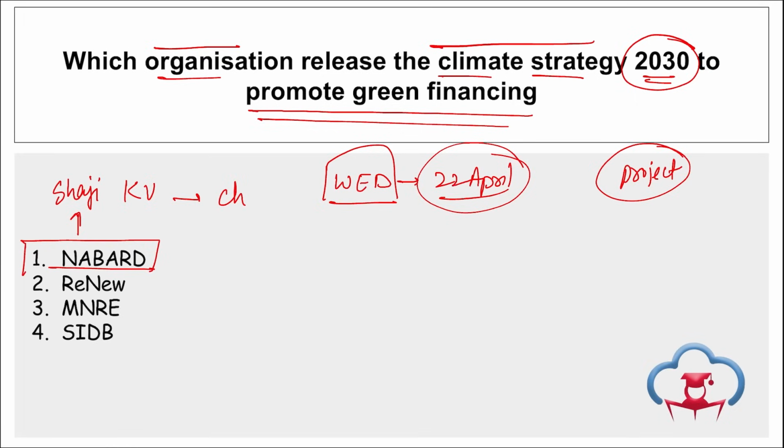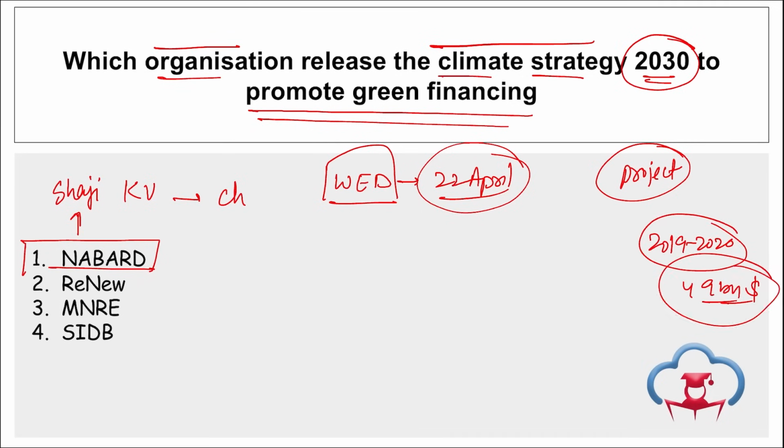Also remember, to achieve a total of $2.5 trillion by 2030 in green financing, India requires an estimated $170 billion annually. Right? In the current scenario, the money being funded in these projects right now is not sufficient to achieve the target of $2.5 trillion by 2030. Correct? Take a note of this. And by 2019-2020, we only observed $49 billion in green financing, which is just a fraction of what we are aiming for.